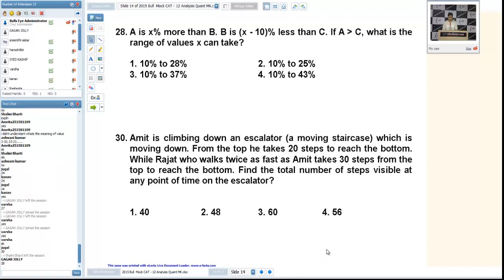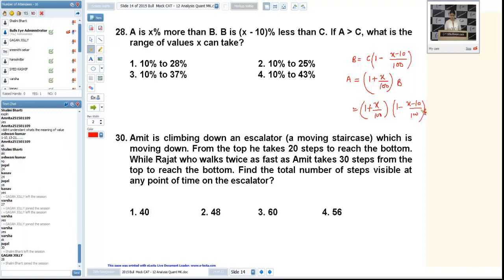28. A is x% more than B. B is x minus 10% less than C. Okay. First of all, B is x minus 10% less than C. Let C be C. Now, if I take x minus 10% of C, it will be this way. A is what? x% more than B. Now, if I substitute the value of B, it will give you 1 plus x upon 100 into 1 minus x minus 10 upon 100 into C. Now, what was the condition given? It is given that A is more than C.